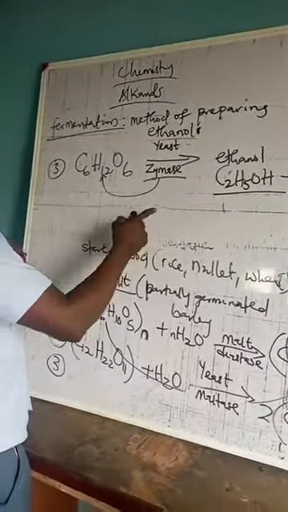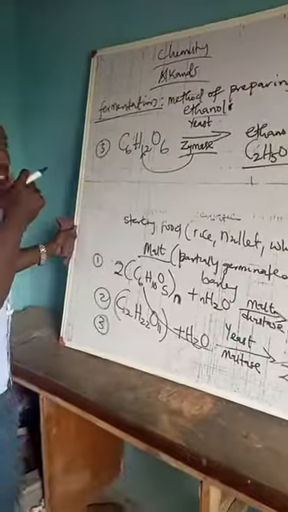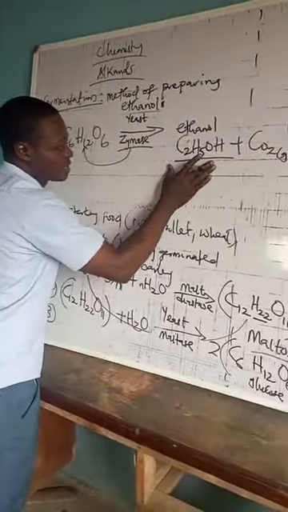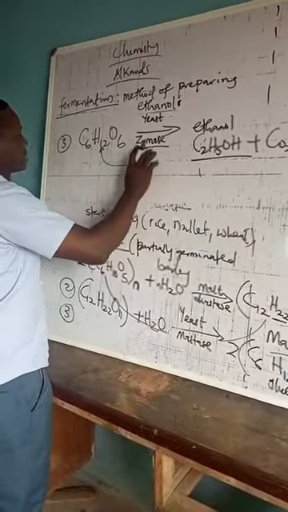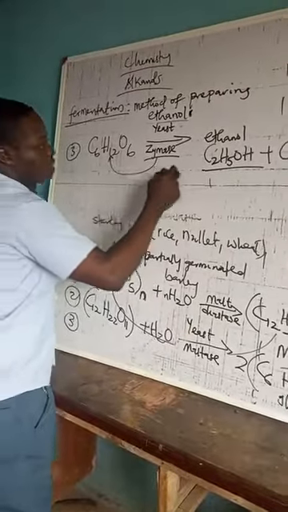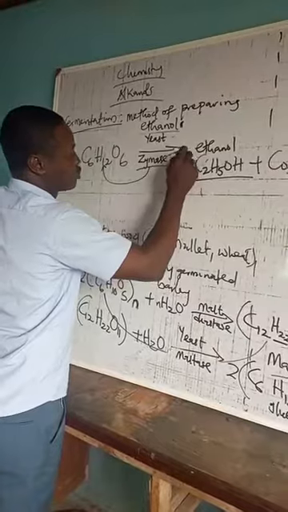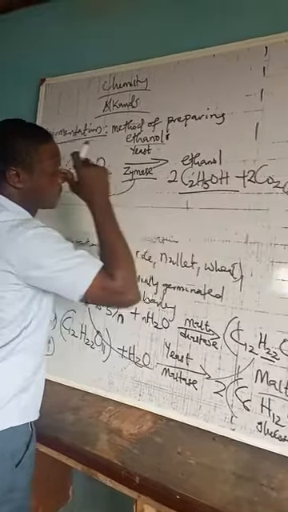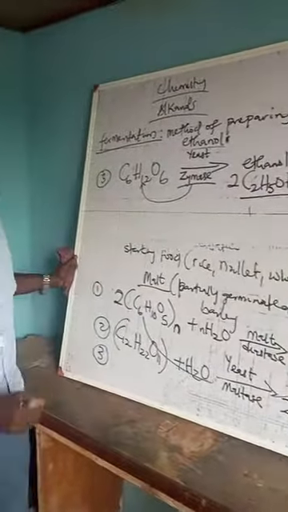Now this process is a commercial process of producing ethanol because you have a lot of this being produced. So if the zymase converts this, we can see that the equation is balanced. So let's try balancing it. We have 2 here, then 2 here. So if you check it out, you find out that it's balanced.